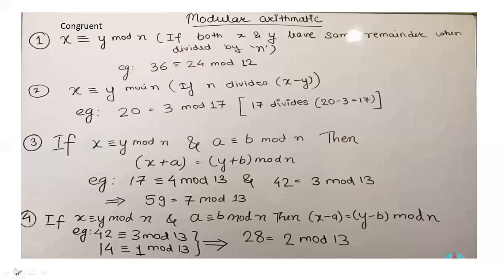So we'll check whether it is correct or not. 59 minus 7 divided by 13.